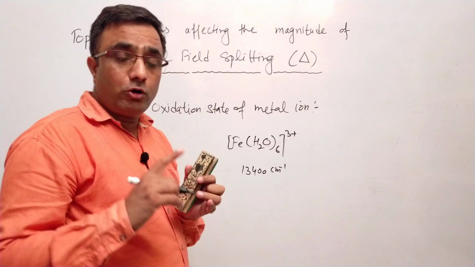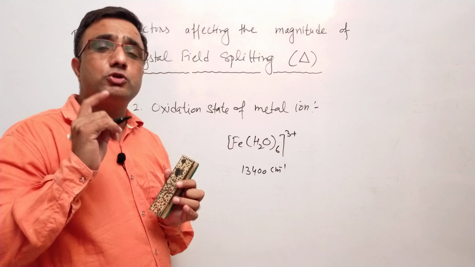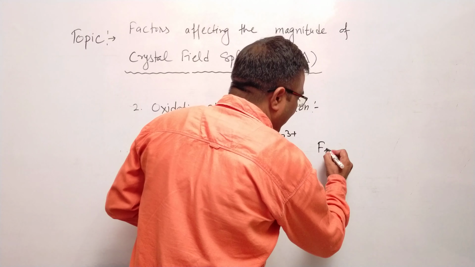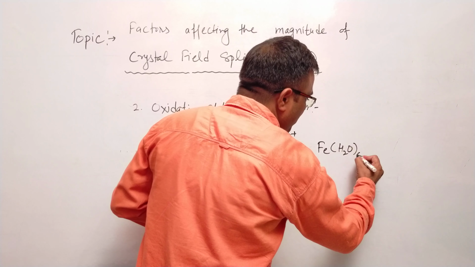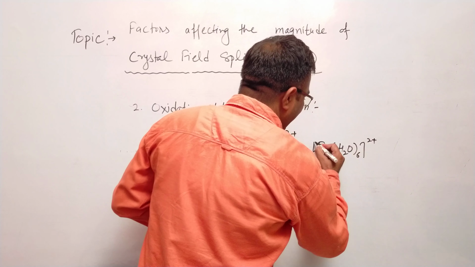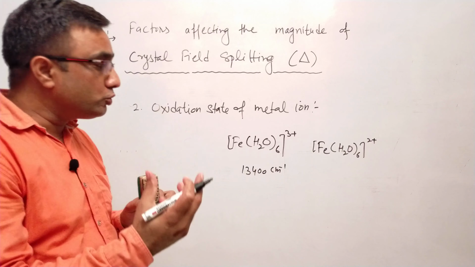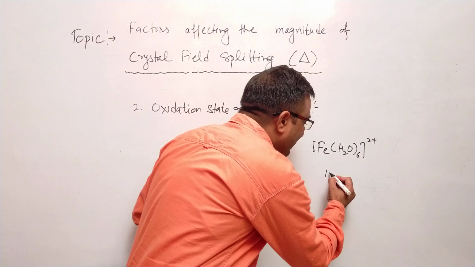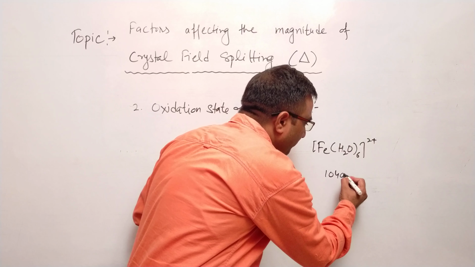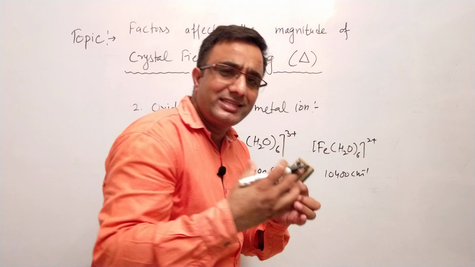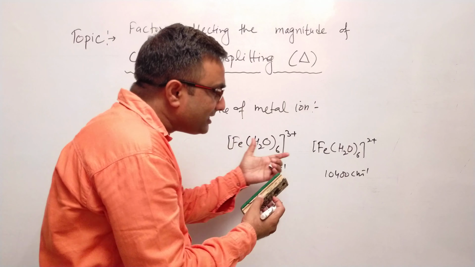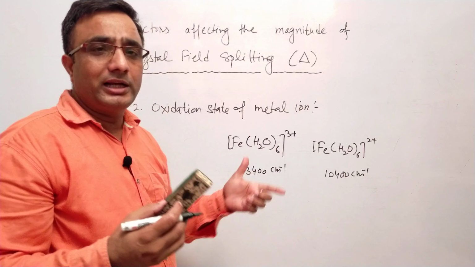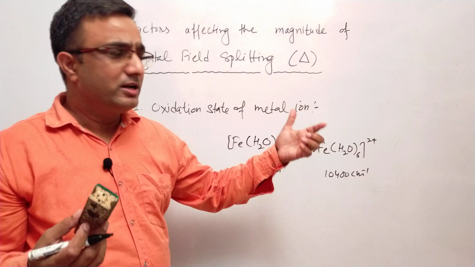If the iron of the first transition series in +2 oxidation state forms a complex with water, that is Fe(H2O)6 2+, in this case, what is the magnitude of crystal field splitting? That is less. That is around, you can say, 10,400. You can see exact values in the book, but that is around this. That is around 10,000 per centimeter, compared to around 13,400 or 700 something.